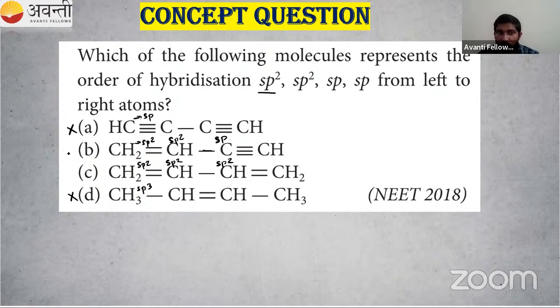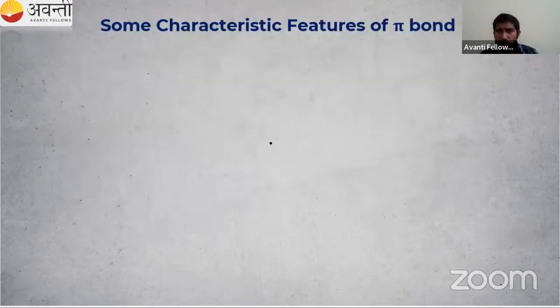Option B is sp2, sp2, and here it is sp, here also sp. Why? 1 sigma bond, 1 bond with hydrogen, that is another sigma bond. 2 sigma bonds means sp hybridization. I hope it is clear to you. So B is the correct option. This is from NEET 2018.